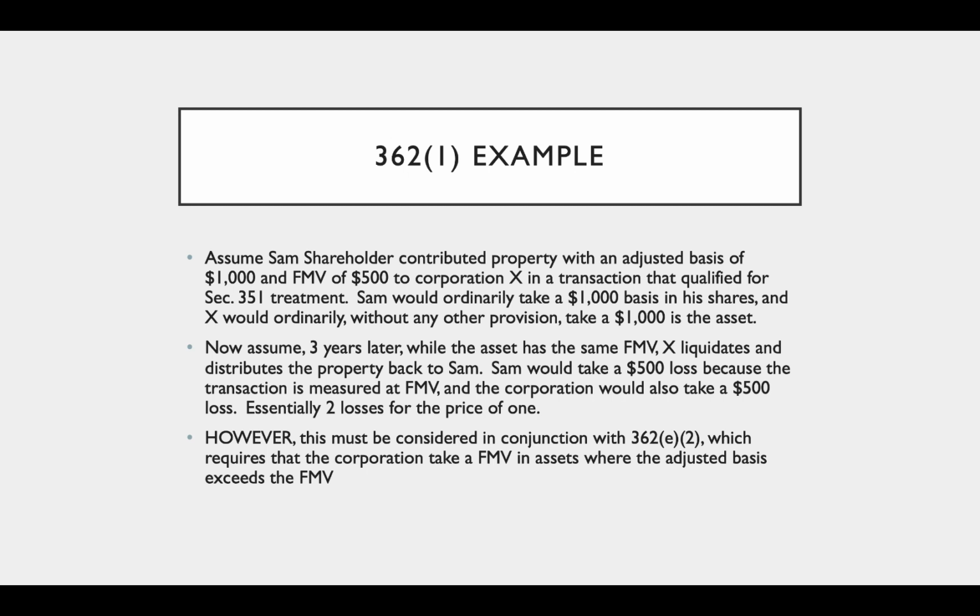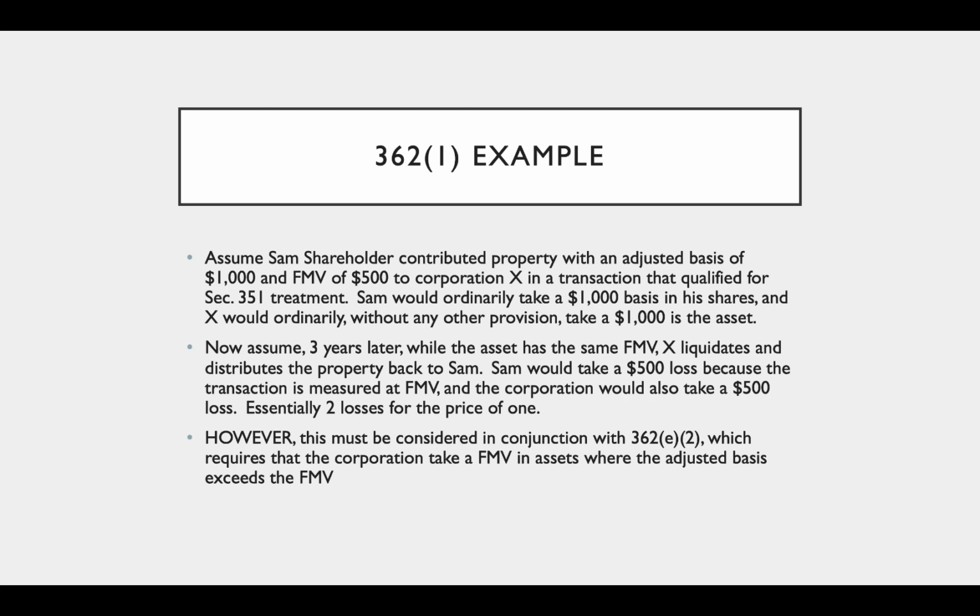Here's an example that shows why that rule exists. All right, so assume Sam, shareholder, contributed property with an adjusted basis of $1,000 and a fair market value of $500 to Corporation X in a transaction that qualified for Section 351 treatment. Okay, just pause and look at this asset. The asset has an adjusted basis of $1,000 and a fair market value of $500. So if Sam sold that, Sam would realize a $500 loss. And maybe this asset is a capital asset in the hands of Sam, and so he wouldn't get to really take the benefit of that loss, so he contributes it to the corporation.